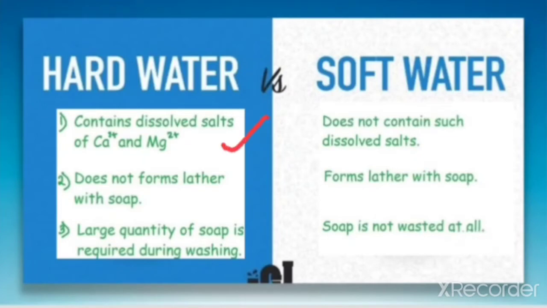Hard water contains the dissolved salts of calcium and magnesium ions, but soft water does not contain such dissolved salts. That is, it does not contain salts of calcium and magnesium ions. Hard water does not form lather with soap, but soft water forms lather with soap. A large quantity of soap is required during washing for hard water, but with soft water the soap is not wasted because it gives much lather. So these are the 3 points which distinguish hard water from soft water.